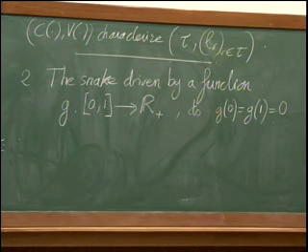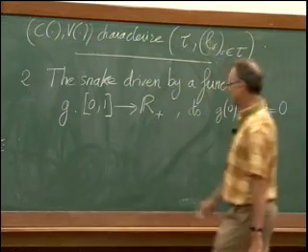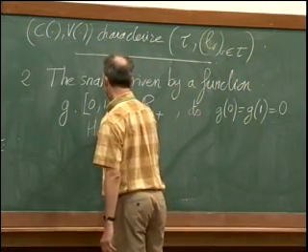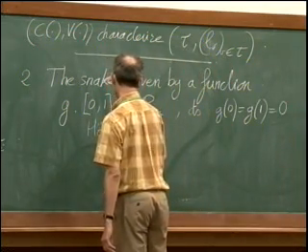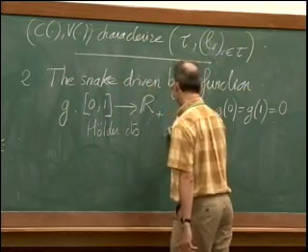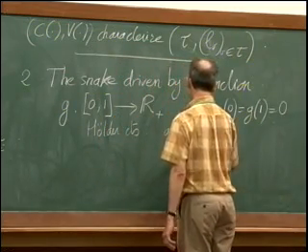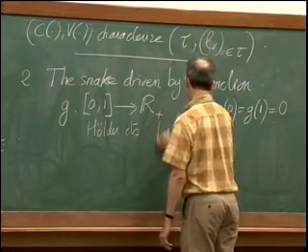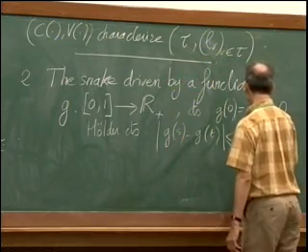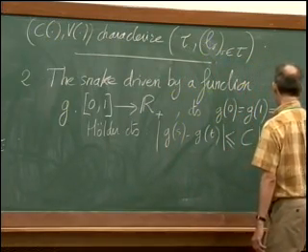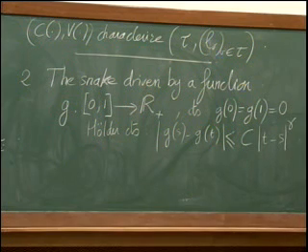And here I will assume some additional regularity on the function g. I will, in fact, assume that g is Hölder continuous. Meaning that |g(s) - g(t)| is bounded above by some constant times |t - s| to the power gamma, for some gamma positive. I can have any value of gamma positive.